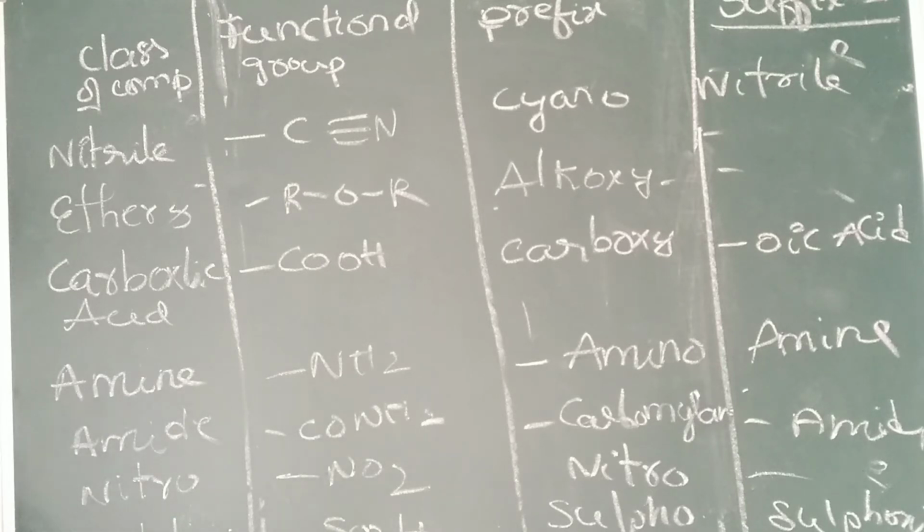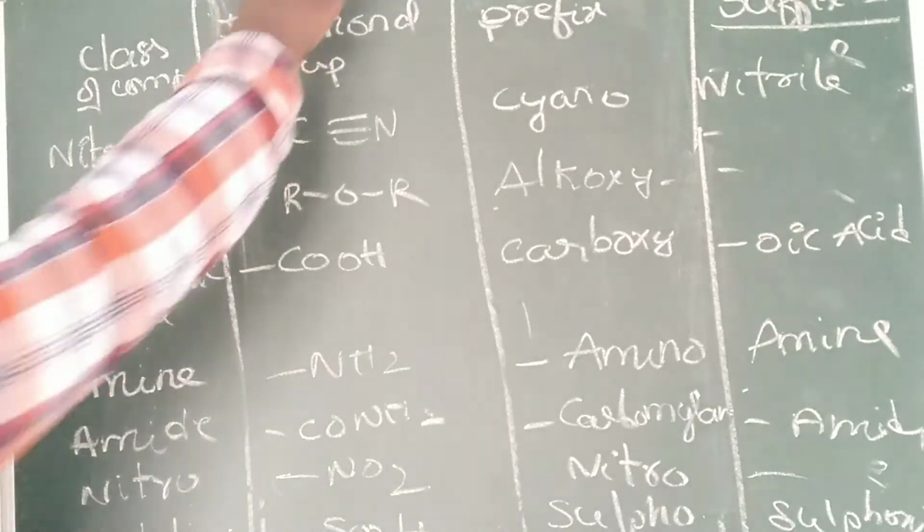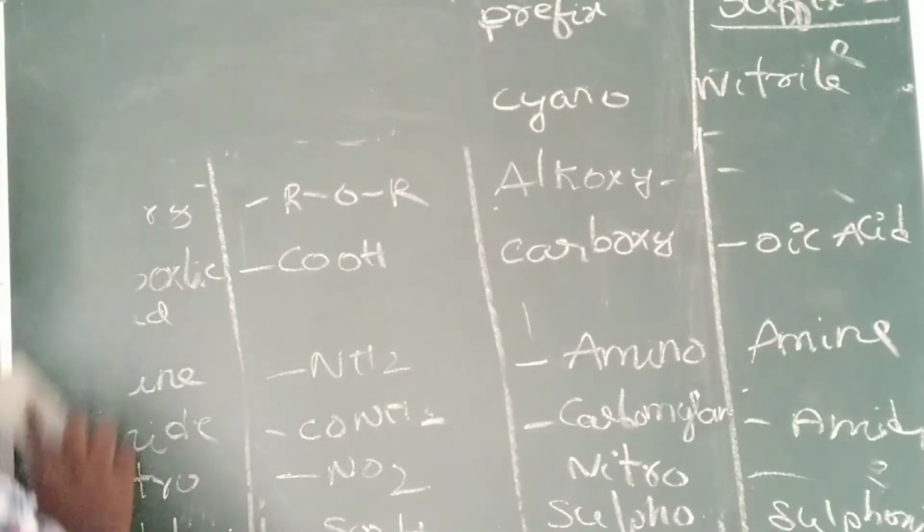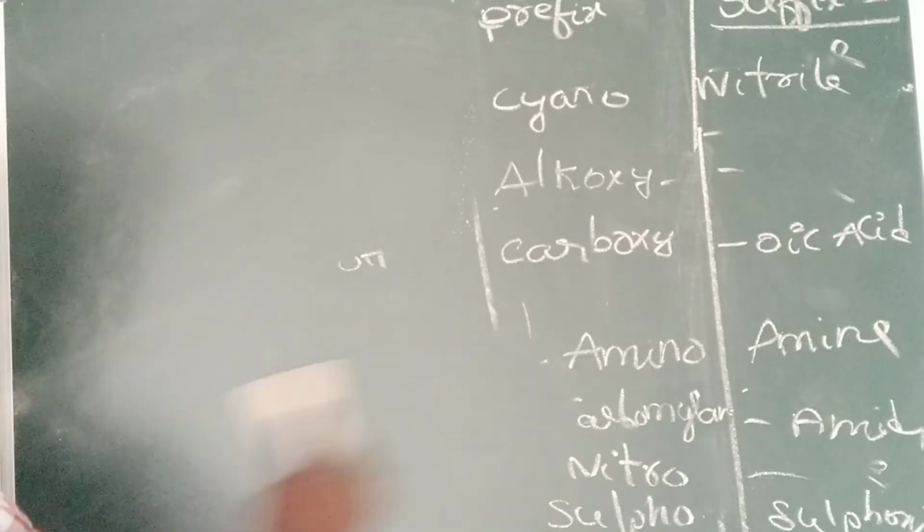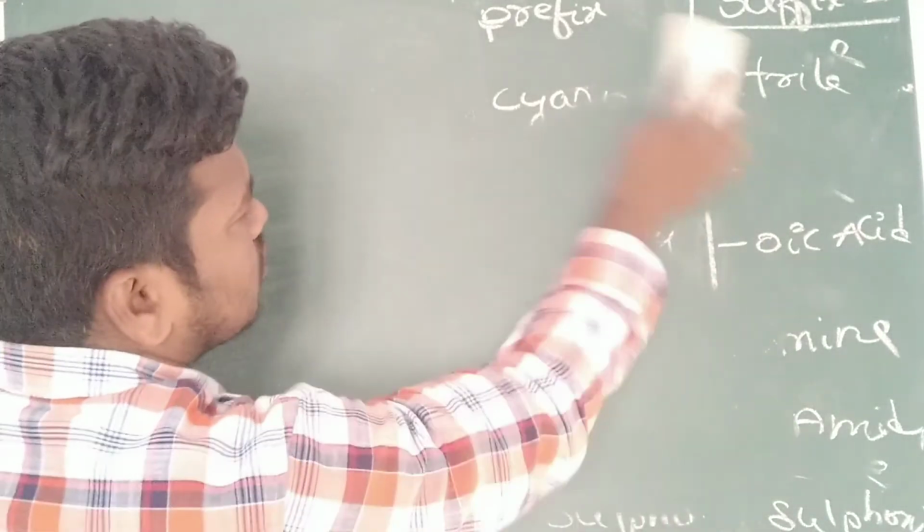We will discuss each and everything. The decreasing order of the functional groups you should learn. It is very important, and when we have to use this is also very important. By seeing the example, we will see when one functional group behaves as a prefix and when it behaves as a suffix.